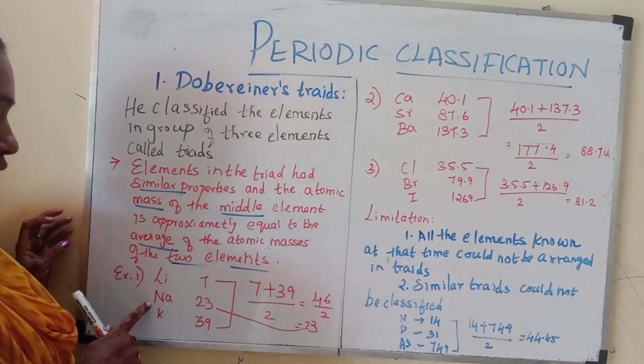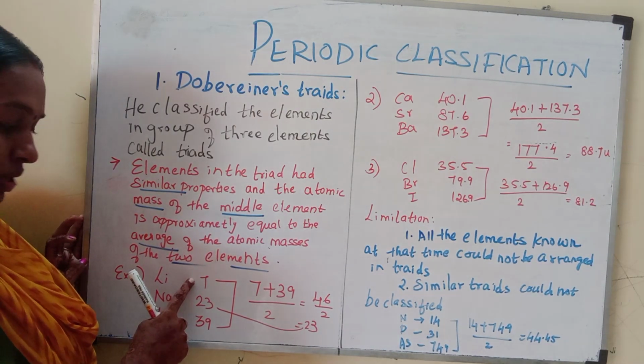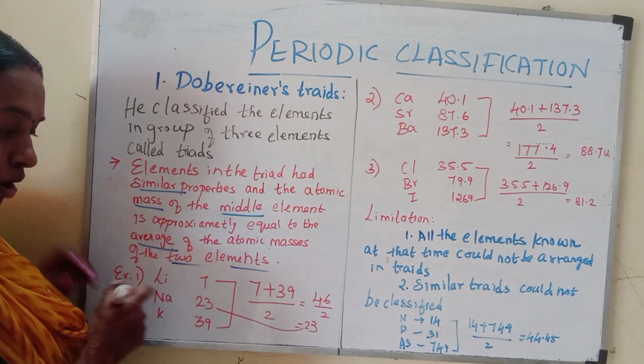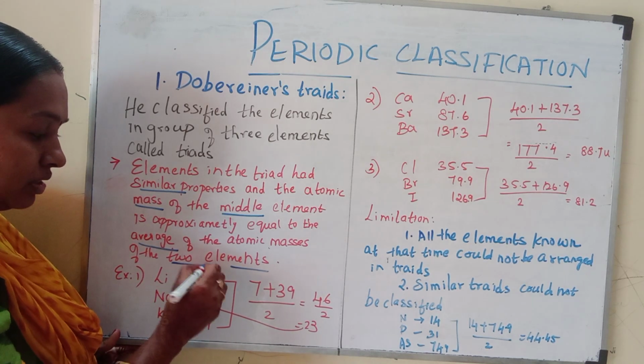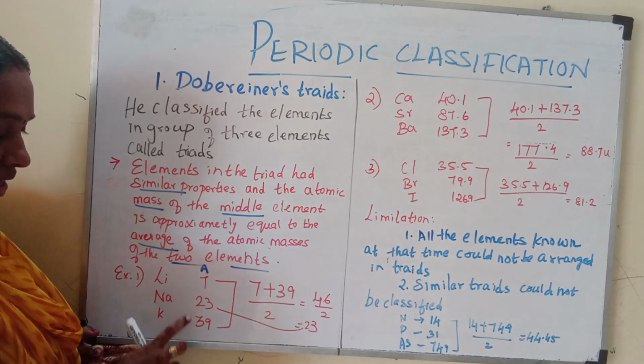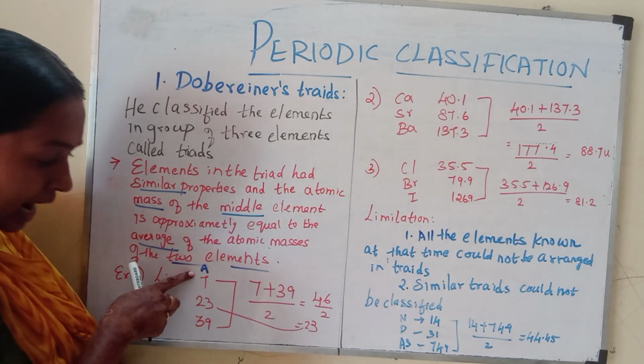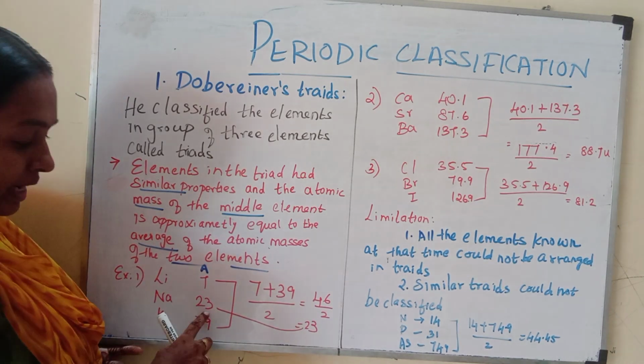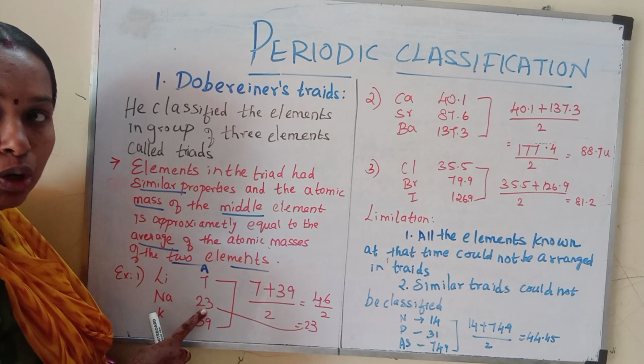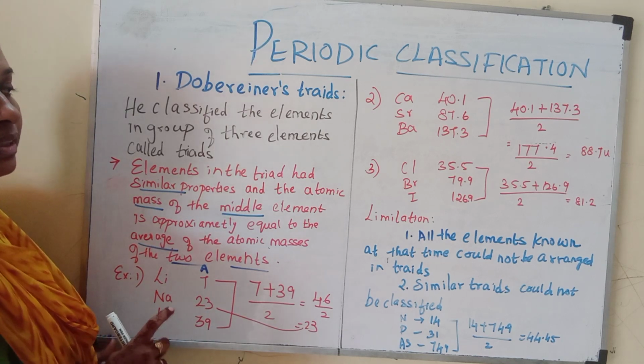So lithium, sodium, potassium. These are atomic masses, denoted by A: 7, 23, 39. If you add the first and last, 7 and 39, and divide by 2, you get exactly the middle one, 23. This is the triad.